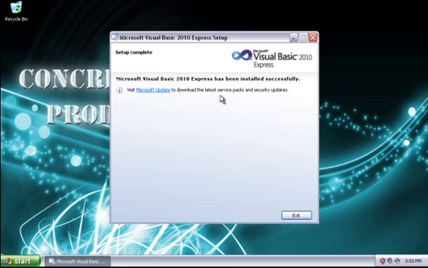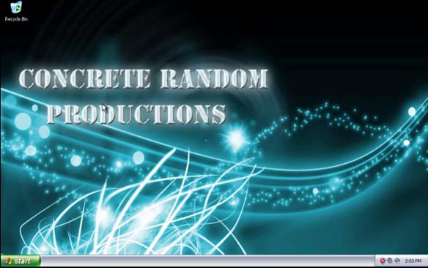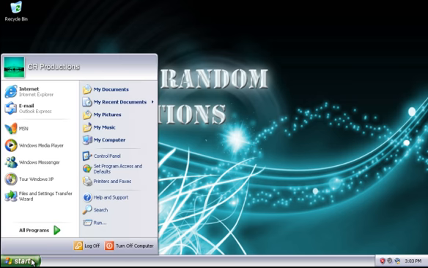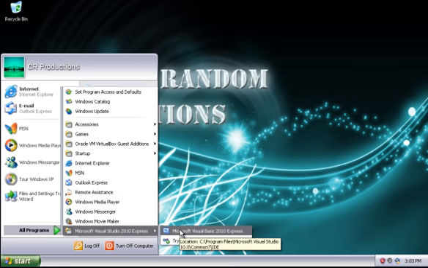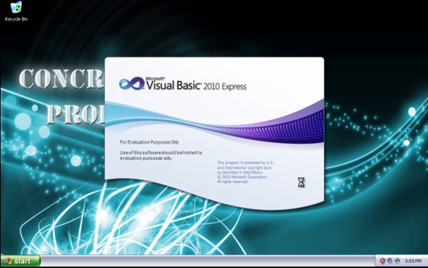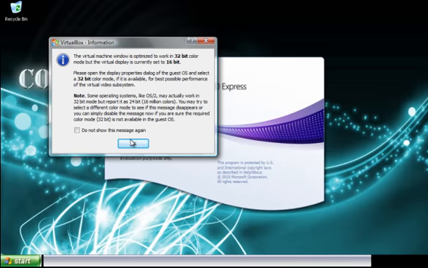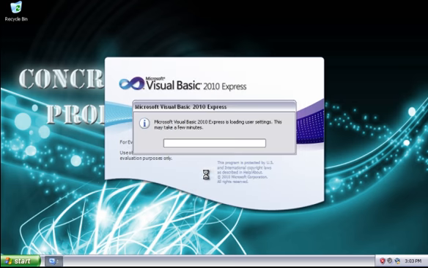And there it's finished. So it has been successfully installed, and I'll click exit. Now let's see if it's there. Yep, right here. Visual Basic 2010 Express. And the first time you load it, it is going to go through this little setup, so I might as well show it to you right now.